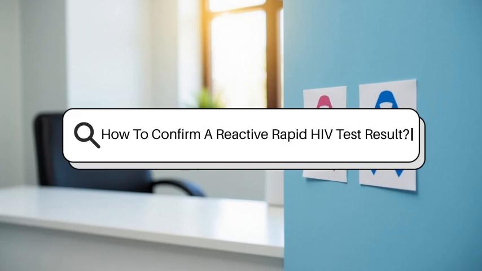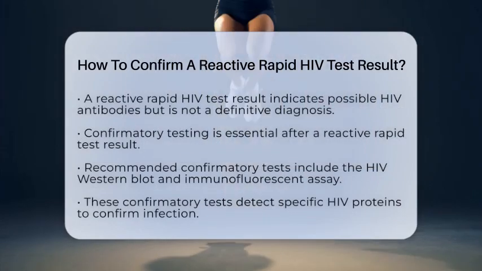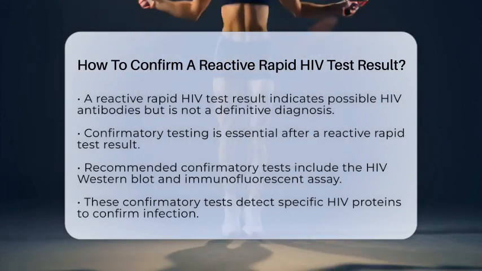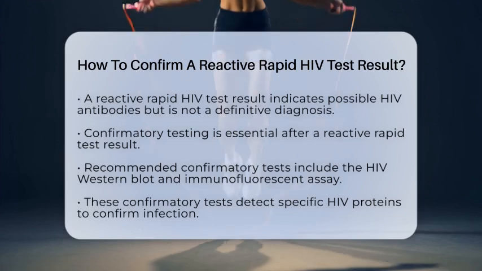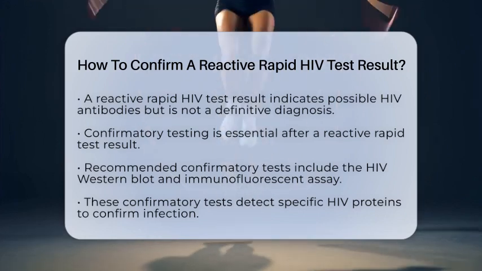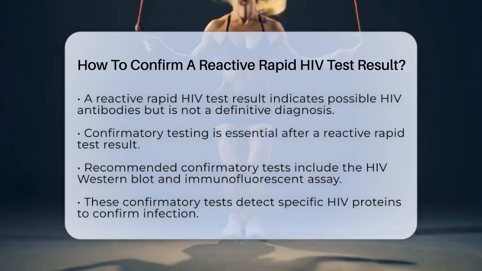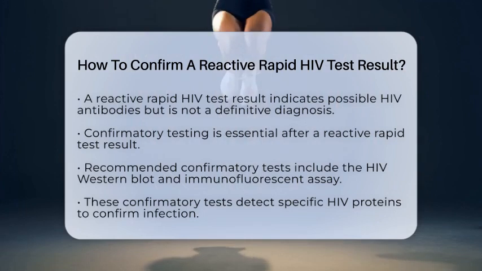How to confirm a reactive rapid HIV test result. A reactive rapid HIV test result can be concerning, but it's important to understand what it means and the next steps to take. A reactive result indicates that HIV antibodies may be present, but it is not a definitive diagnosis. To confirm this result, follow these essential steps.